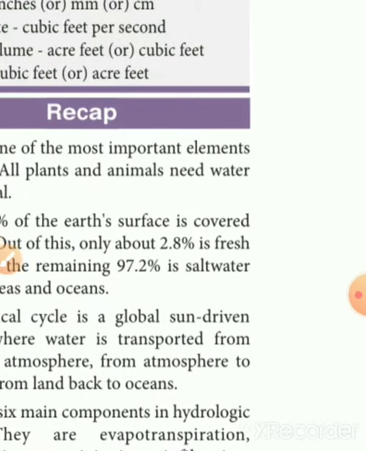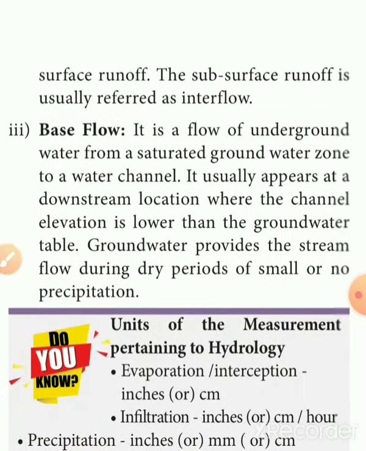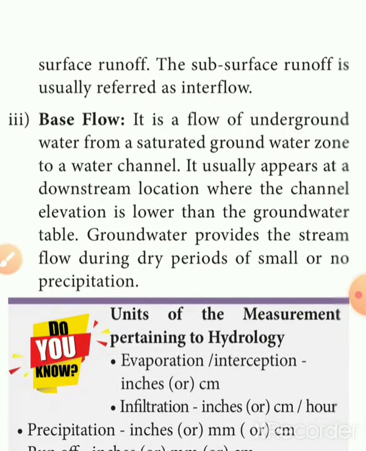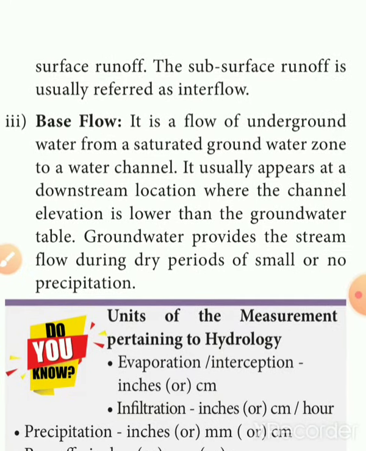Next, the surface runoff and the subsurface runoff together are usually referred to as interflow. And the next one, the third and last, is base flow.